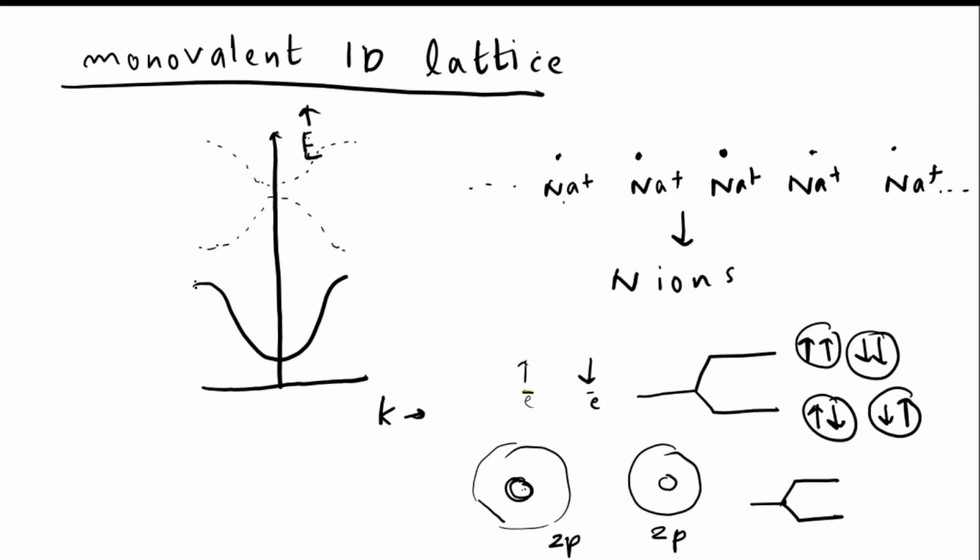There will be n states along this curve. Each point is a state, and there will be n states. In each of those states, 2 electrons can be accommodated. One Na plus contributes 1 electron. So if there are n ions, there will be n electrons, and there are 2n states.